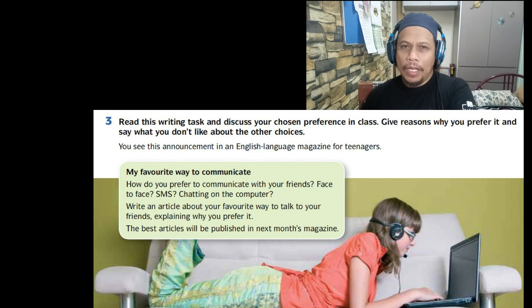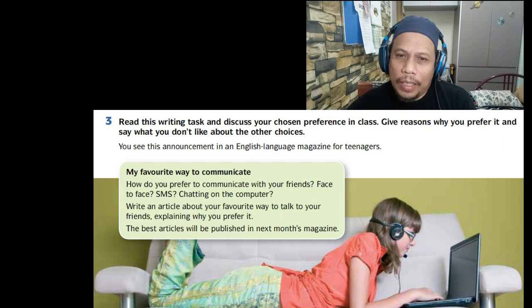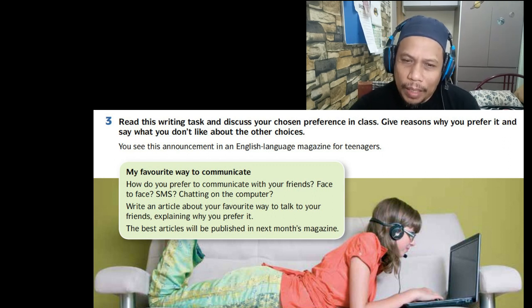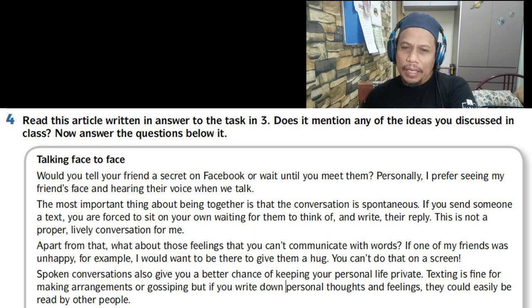Okay, so the issue here is the manner or the method of communicating with friends. There are 3 choices there. Firstly, face to face, which is physical, SMS, using short message service, and finally chatting on the computer, or virtual chatting we call it, which is very popular nowadays. So moving on, we are going to go to activity 4. Read this article written in answer to the task in 3. Does it mention any of the ideas you discussed in class? Now answer the questions below it.